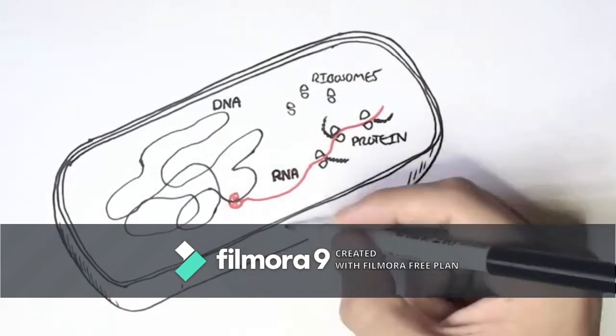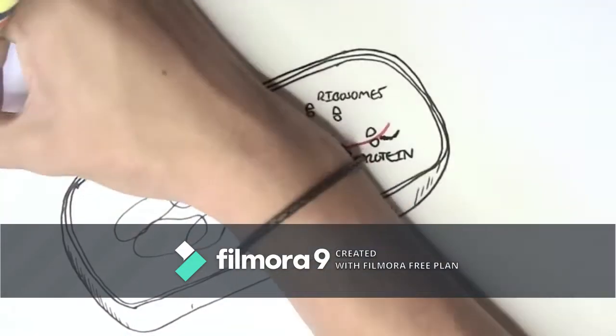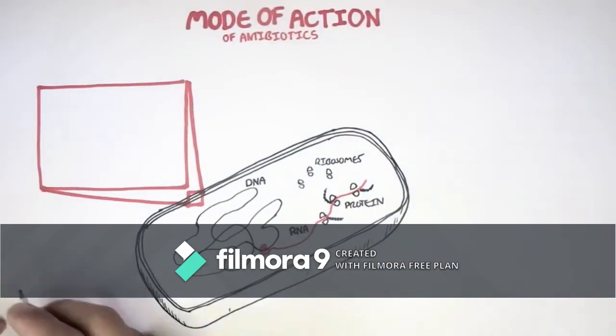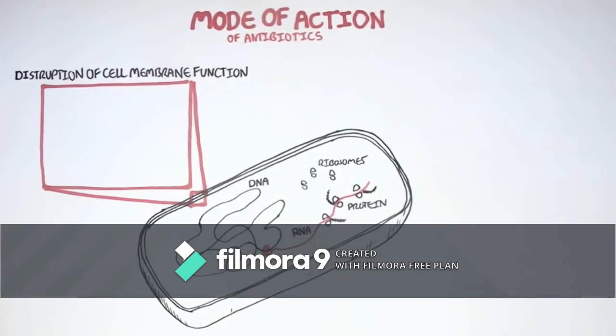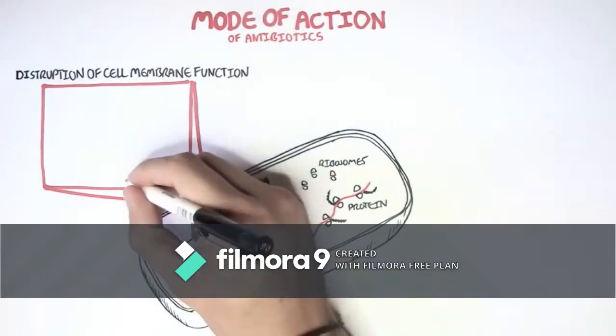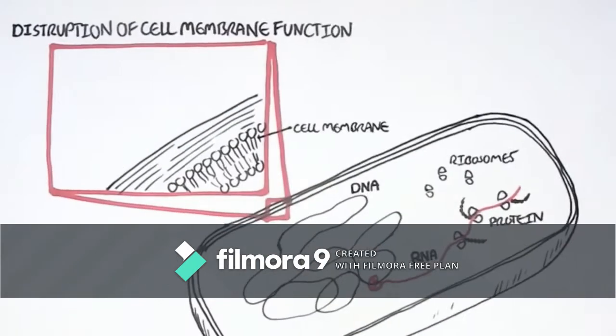The first type of antibiotic I want to talk about are the ones that target the cell membrane. These antibiotics disrupt the cell membrane function, which means they disrupt the phospholipid bilayer. Here is the cell membrane and here is the cell wall, known as a peptidoglycan. They are different.